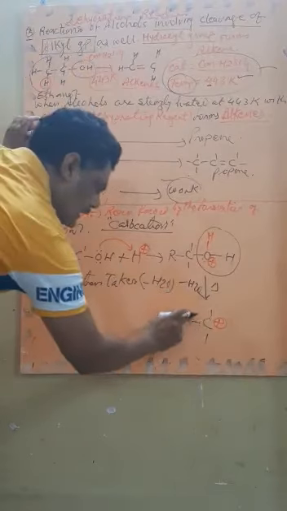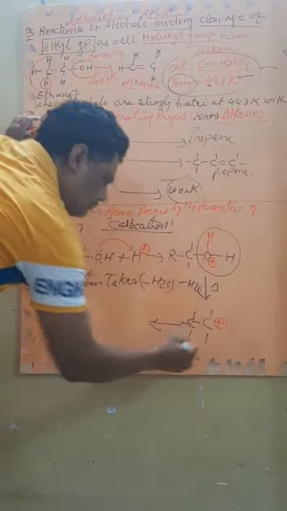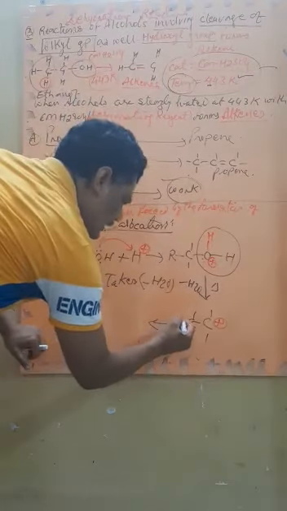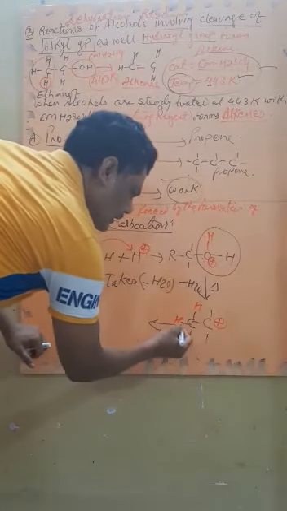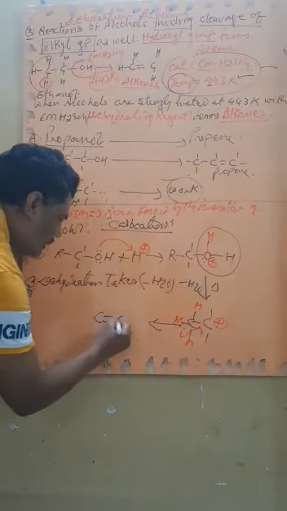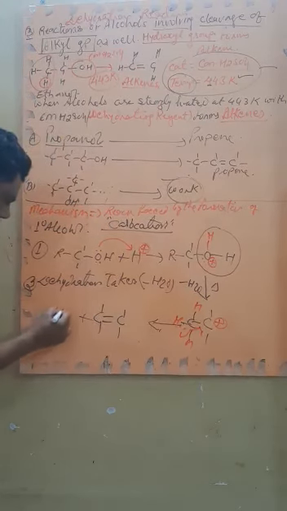So therefore I told you. And now in the third step, let it be CH3. Now there is hydrogen and hydrogen. So one lone pair is gained by carbon. Therefore now there will be C double bond C, that is the alkene, plus H cation.